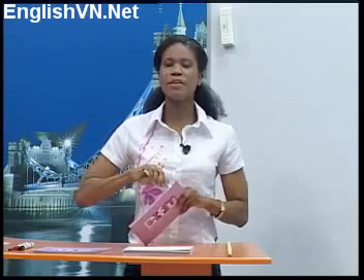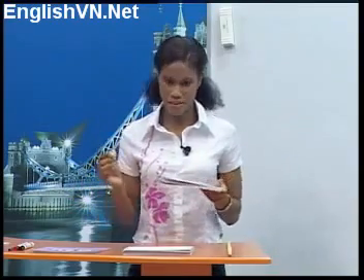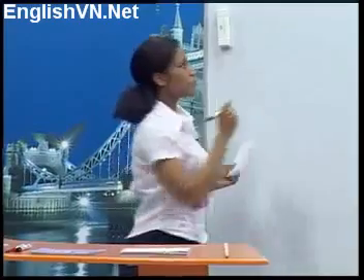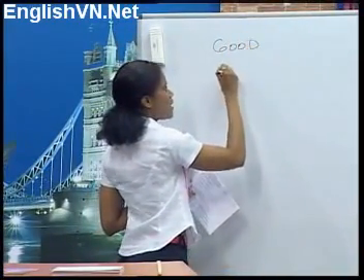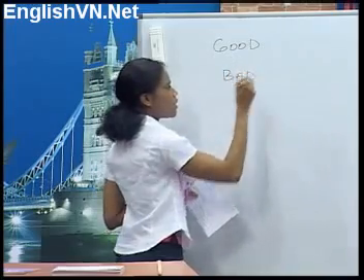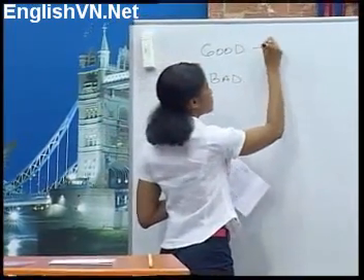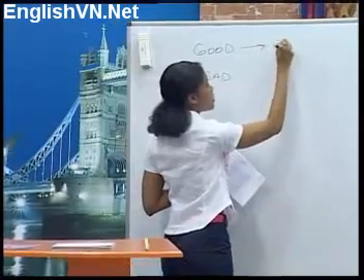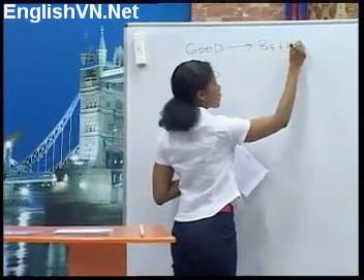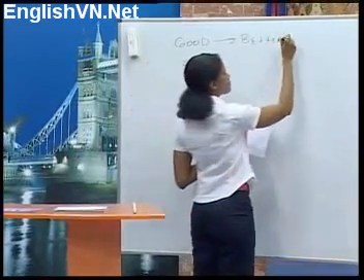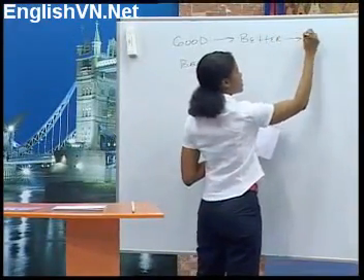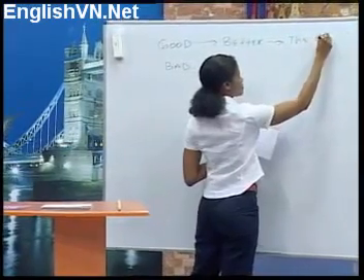Now let's learn the superlative of two irregular adjectives. So remember, good and bad. In the comparative form, don't forget, good becomes better. And it's also irregular in the superlative. It becomes the best.